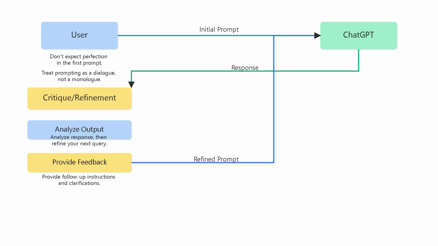Instead of trying to cram everything into one massive query, approach it as a dialogue. Submit an initial prompt, analyze the response, and then provide follow-up instructions or clarifications. For example, if you ask for marketing slogans and the output is too generic, your next prompt could be, make them more edgy and target Gen Z. This feedback loop allows you to steer the AI closer to your desired outcome, progressively refining its understanding and output. It's about being agile in your prompting, understanding that each interaction builds upon the last, leading to increasingly precise and tailored results. This iterative process is where true mastery lies.